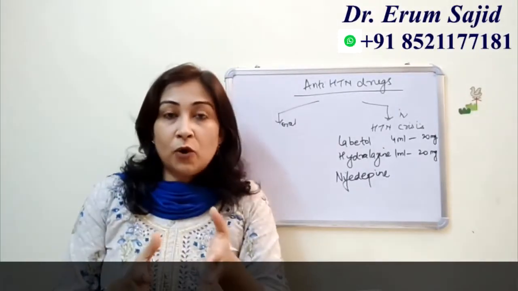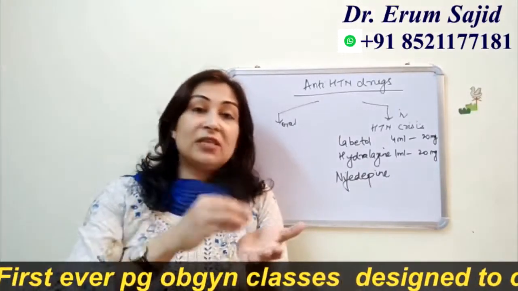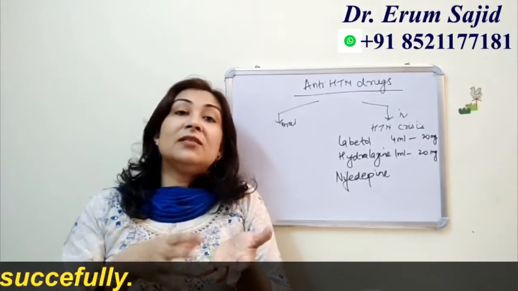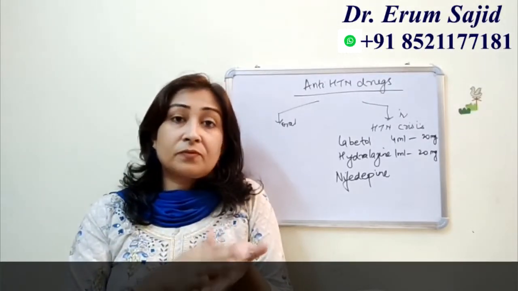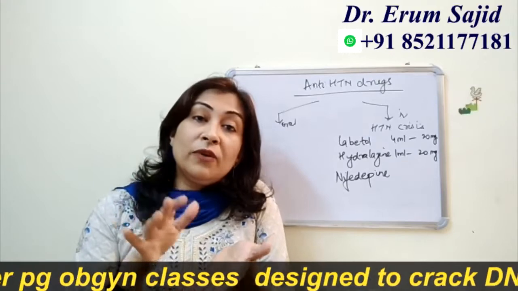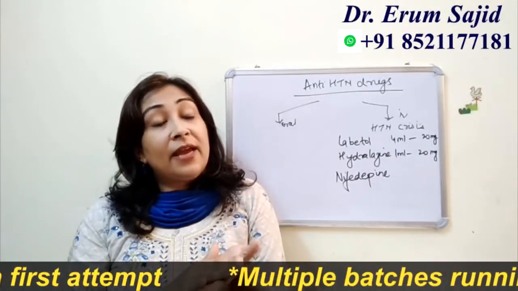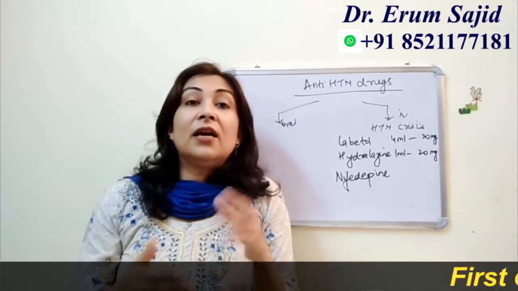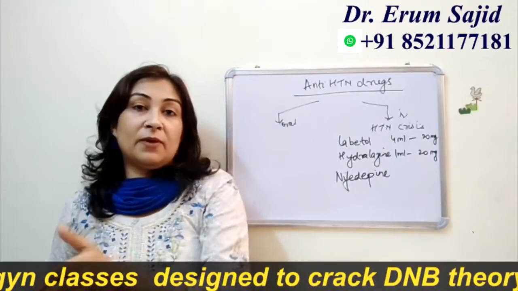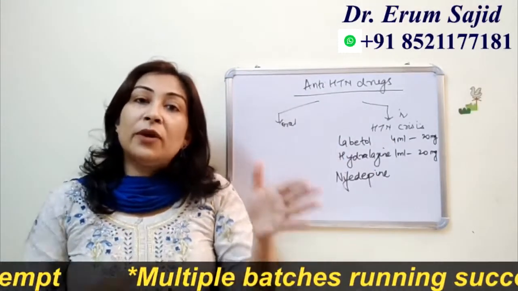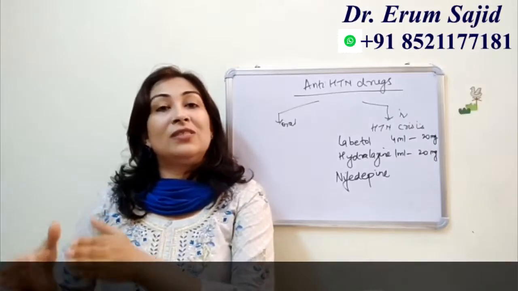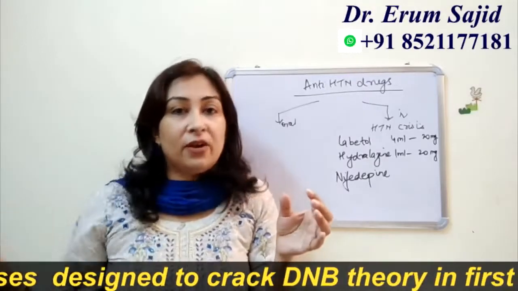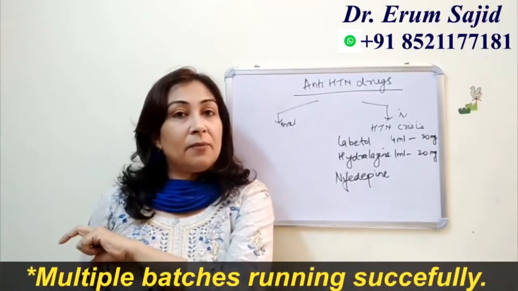So the regimen we follow is that we first give 10 milligrams IV slowly and wait for 20 minutes. If it doesn't subside, we take the BP again. If it still doesn't subside, the next dose we give is 20 milligrams IV. If it doesn't subside, we continue with 20 milligrams, and if it still doesn't subside, we increase the dose. That is how it is done. Earlier the doses went 10, 20, 40 and 80 milligrams, but we usually do it in smaller steps, not just doubling, because nowhere is it written that this is the way to increase in a step ladder pattern.